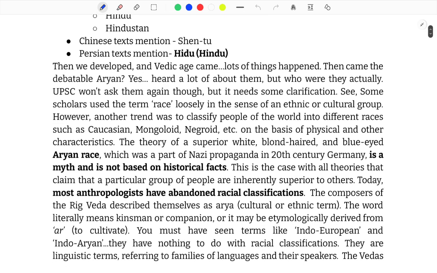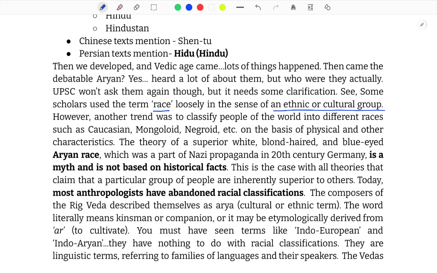See, some scholars use the term race loosely in the sense of an ethnic or cultural group. However, another trend was to classify people of the world into different races such as Caucasian, Mongoloid, Negroid, etc. on the basis of physical and other characteristics.